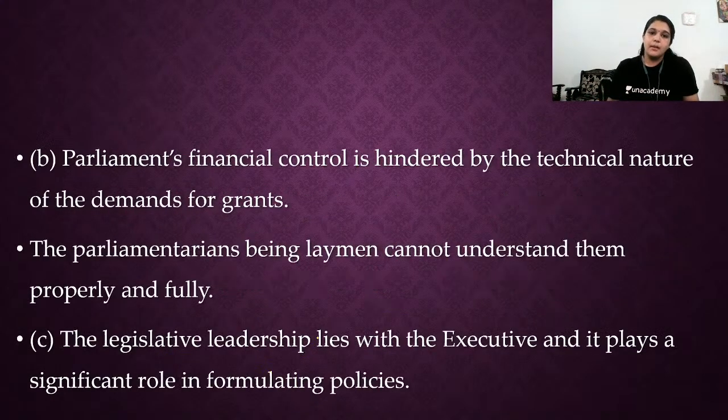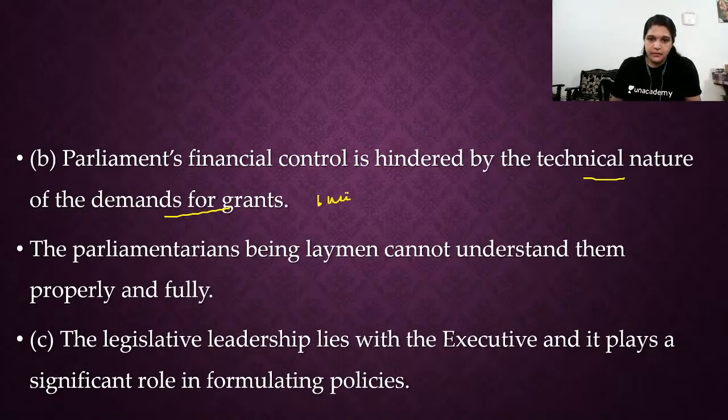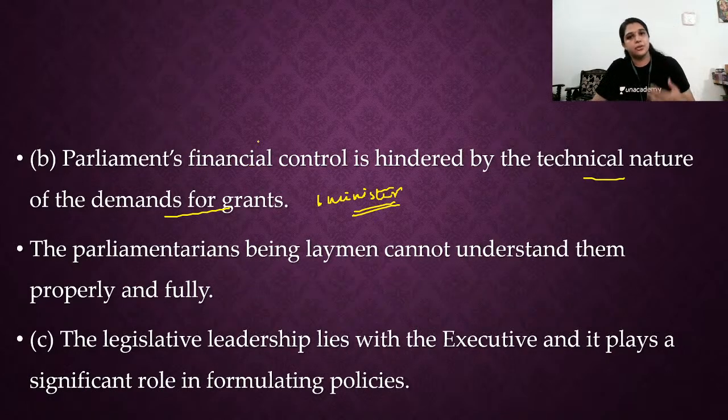Okay, next. Parliament's financial control is hindered by the technical nature of the demands for grants. For every new demand, there should be a new demand for grants, not like in general. Every time they should be doing a voting. It's very complex and it's not that easy to do it very clearly. Okay, that is one thing.